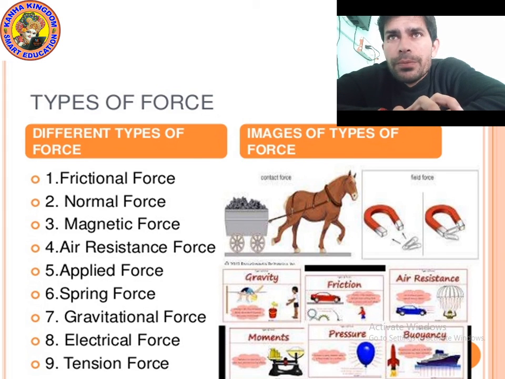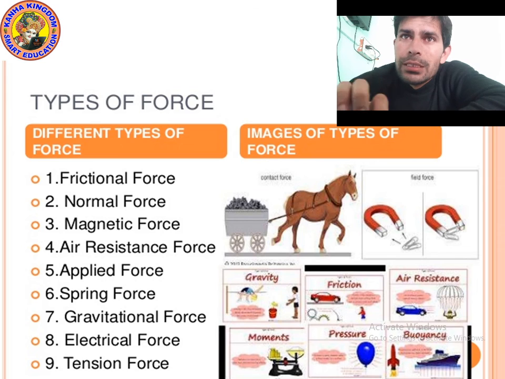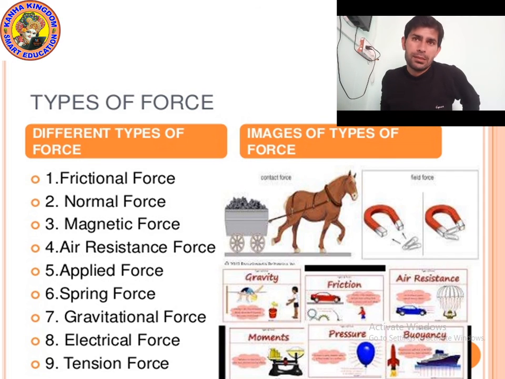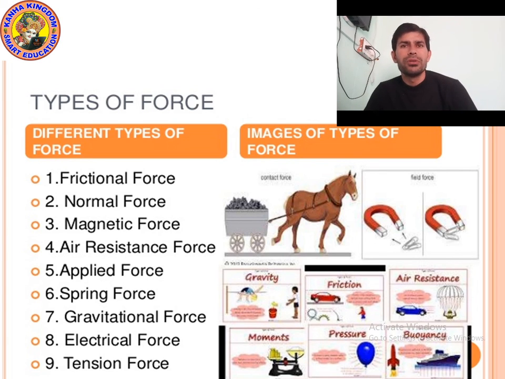First is friction force, second is normal force, third is magnetic force, fourth is air resistance force, fifth is applied force, sixth is spring force, seventh is gravitational force, eighth is electrical force, ninth is tension force, and there is one more force which is called mechanical force, and one more, buoyant force. These are the different types of forces.